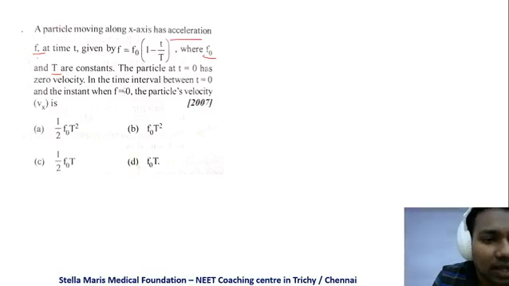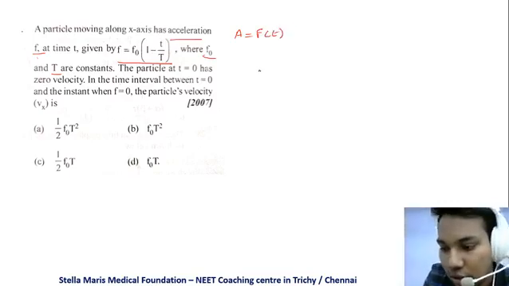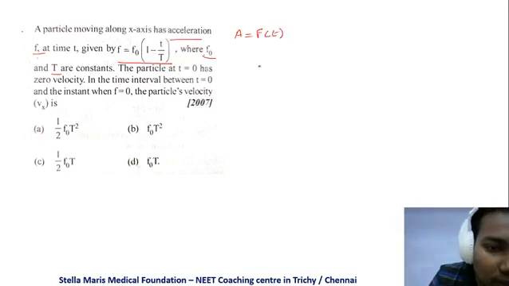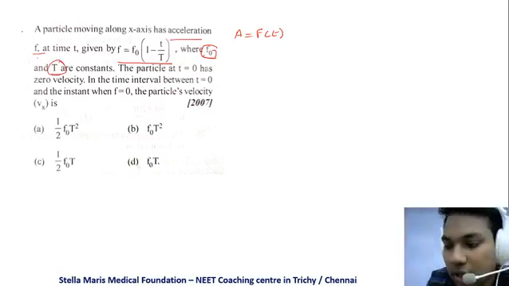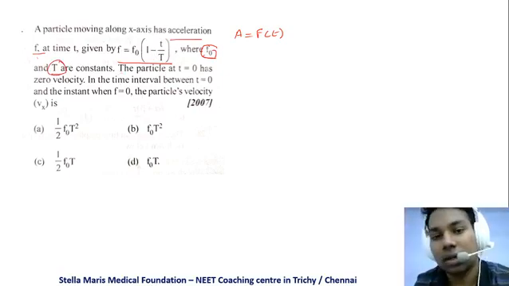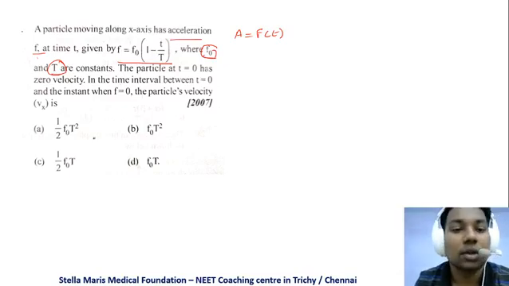So they have given the acceleration formula, that is acceleration as a function of time. They are saying f naught and T are constants. What do you mean by constants? It cannot be differentiated or integrated, so they are constants.